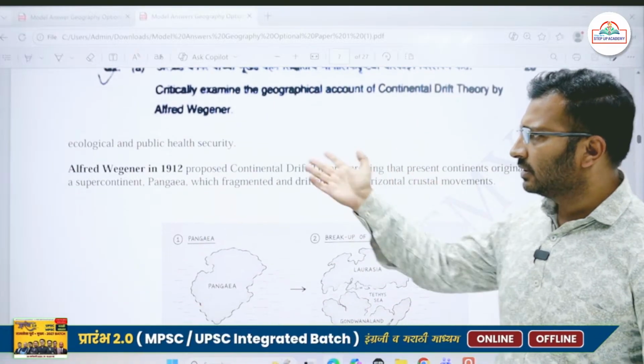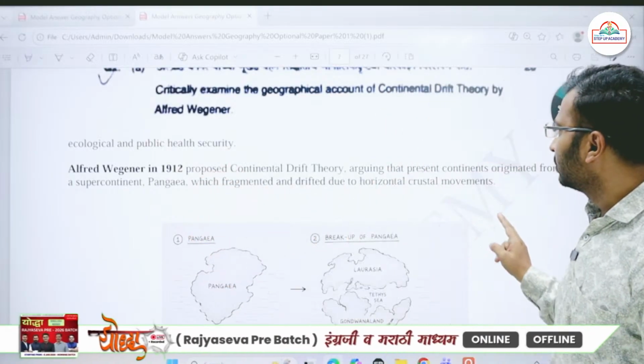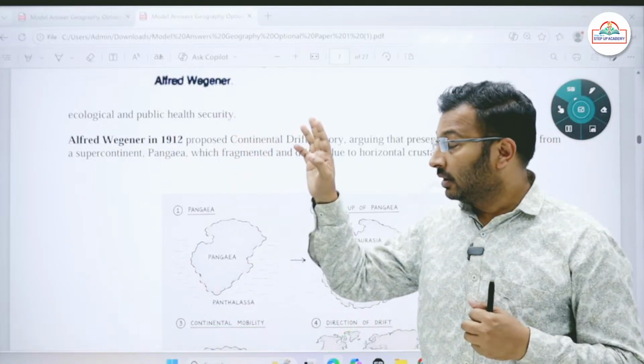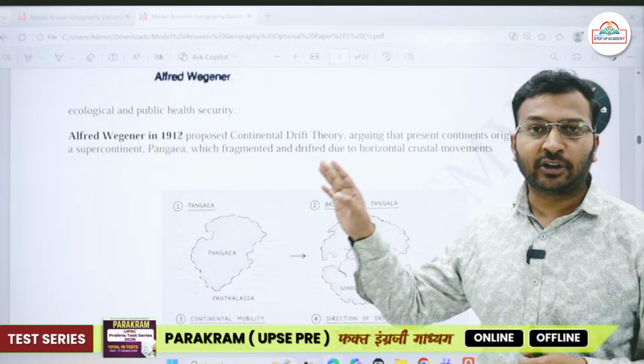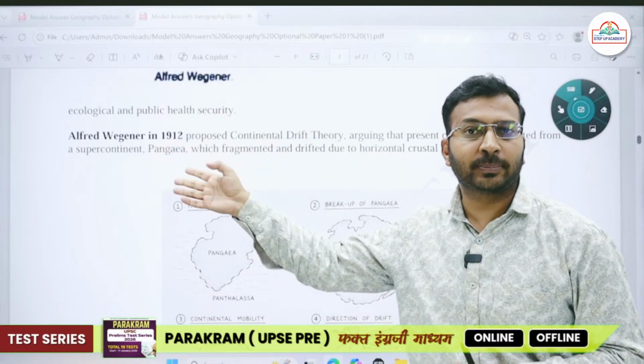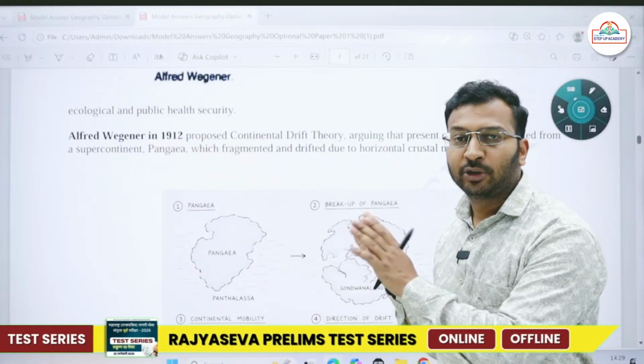So let's start with the introduction. Alfred Wegener gave the theory in 1912. This was the time when he said that there was a supercontinent, the Pangaea, which began to fragment around 200 million years ago. Over a period of time, it began to get fragmented and the continents began to move apart.